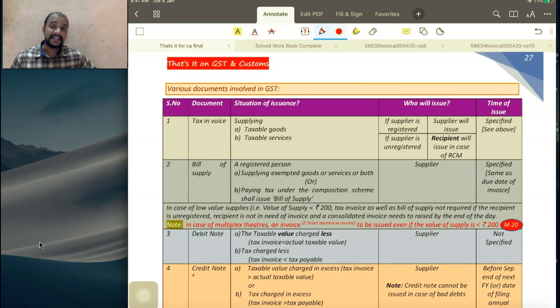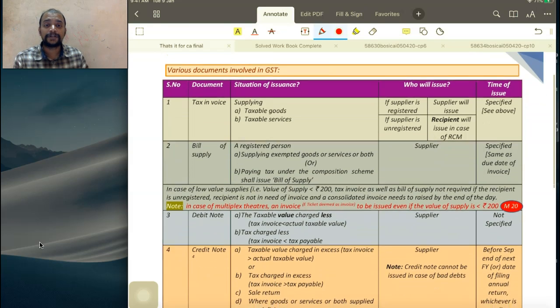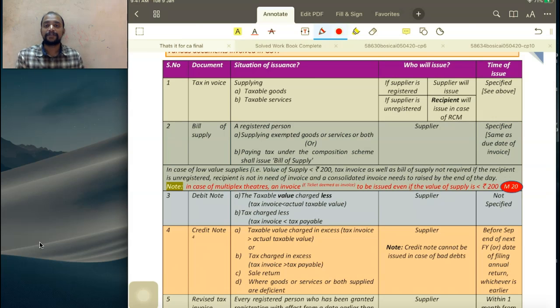What if the supplier is unregistered and that supply is covered under RCM? When the supplier is unregistered but that supply is covered under RCM, now the recipient who is registered will give an invoice to the supplier, but the same time limit applies here. Then, what if the goods are exempted? What if the goods are exempted goods, or the person is opting for composition scheme? Because a person who is opting for composition scheme cannot give tax invoice, because if he gives tax invoice, he is collecting GST from the customer, so he is not supposed to give tax invoice. Then what is the document that is to be given by a person opting for composition scheme?